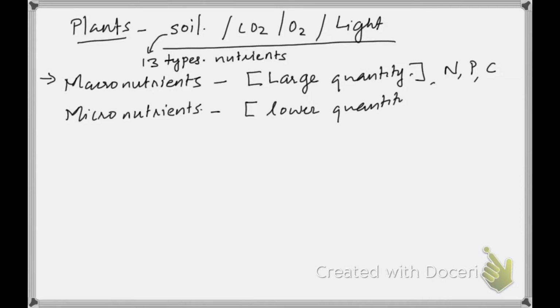For example, magnesium, cobalt, sodium, and copper are all required only in minor quantity. So the first ingredient is macronutrients and micronutrients.